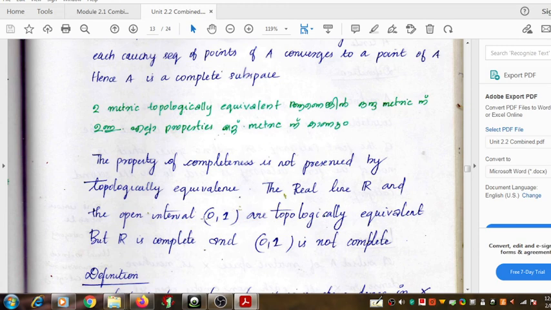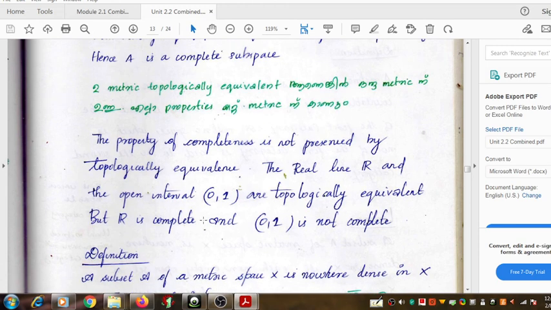So once again we can say that the property of completeness is not a topological property. That means two spaces can be topologically equivalent, but one space can be complete while the other space is not complete. Yes, this is a very good example. The spaces R and the open interval (0,1) are very good examples of two equivalent spaces where one is complete but the other is not complete. Okay, thank you.